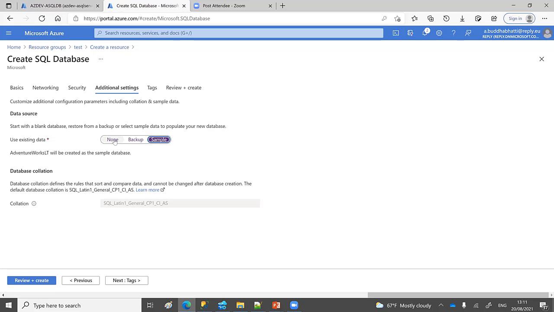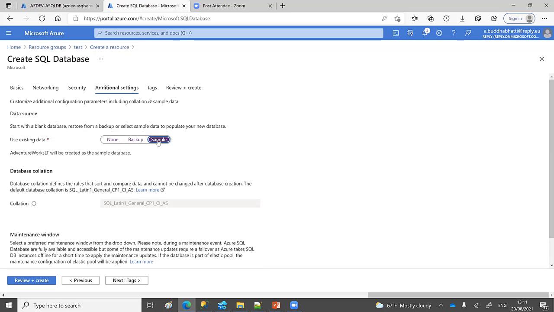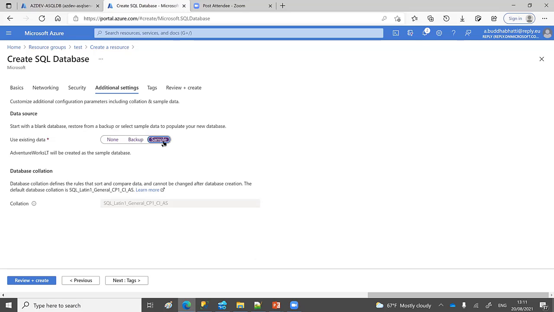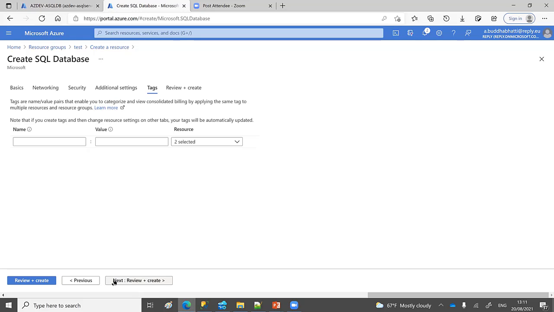You can choose either none or this one. At the moment, I'm choosing this one for a demo purpose, so it will create a sample database for me. Then we go to next. Here we can specify a tag if we have some policy in our organization, but at the moment I'm leaving it blank. So let's move to the next one.